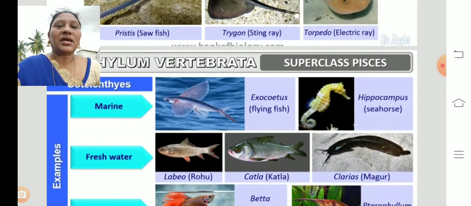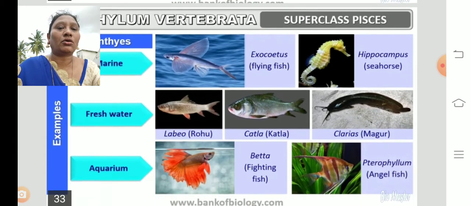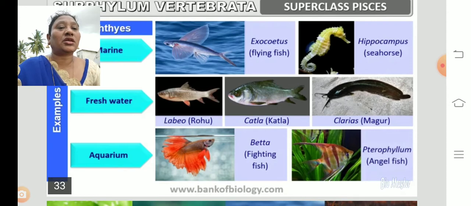Coming to the Osteichthyes, as we said, they are found both in marine and fresh water. Coming to the marine, Exocoetus, that is a flying fish, and Hippocampus, seahorse. Sorry, Exocoetus and Hippocampus are marine, mostly found in the oceans and the seas. Coming to the freshwater fishes, Labeo rohita, Catla, Clarias, Magur. These are the freshwater fishes.